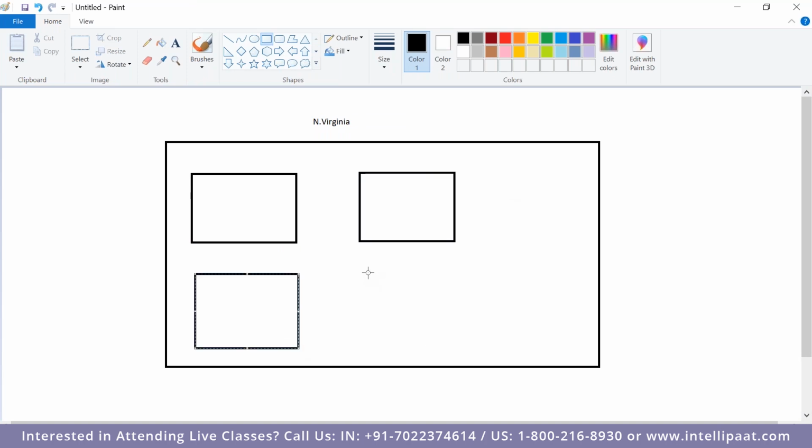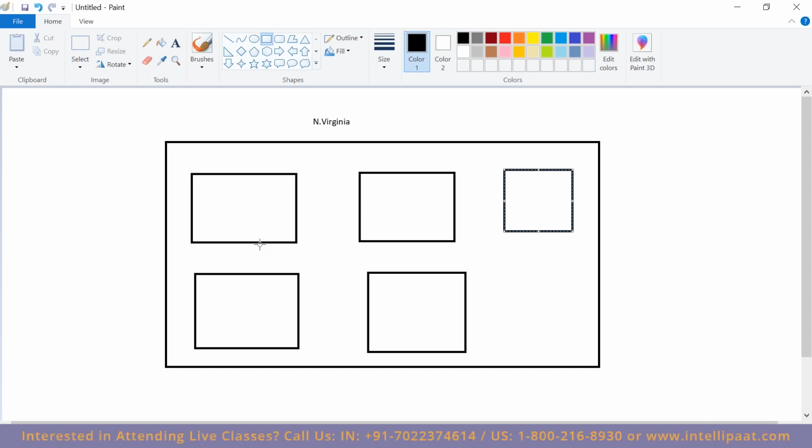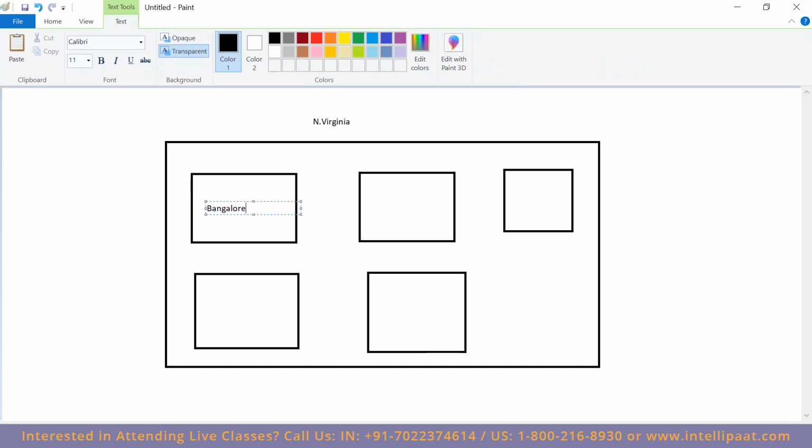These are separate data centers which are spread across Virginia, separate from each other. Like for example, let's consider this is Karnataka. This is in Bangalore, and this is in Mysore. This is one availability zone, US-East-1A.